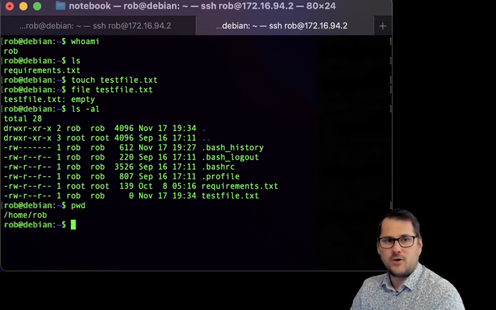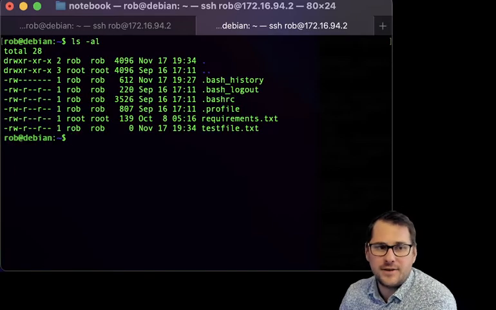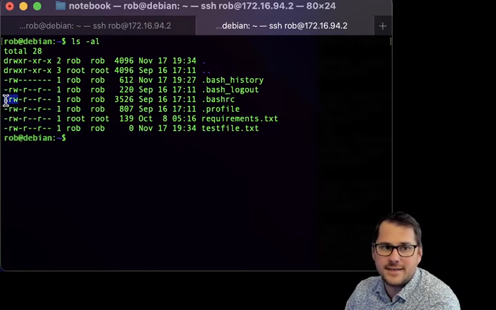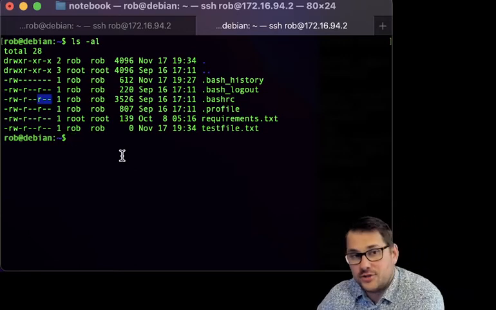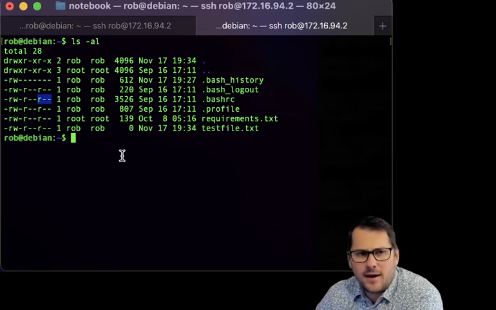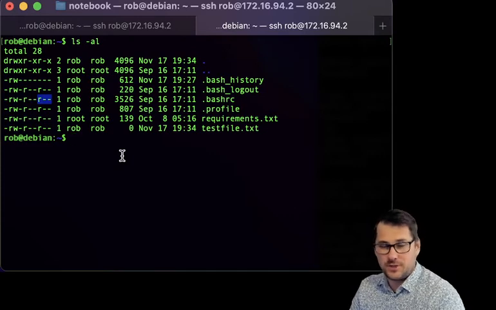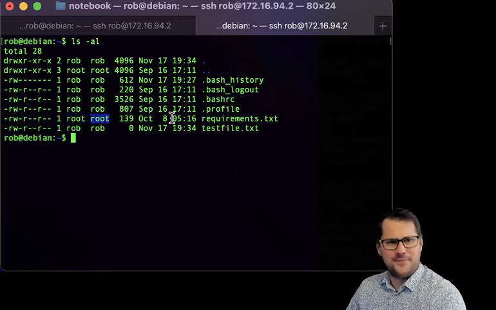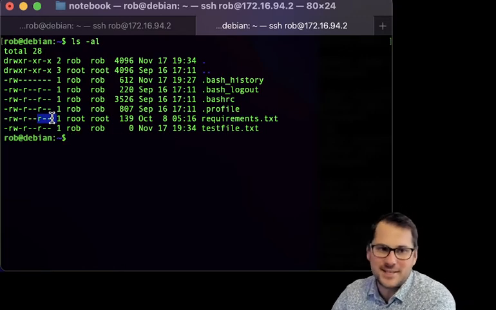So right here, /home/rob, and I'm going to clear, ls -al will give me the permissions. And remember that this is in the owner, the group, and then the everyone, or other, as they like to call it, format. And I can change permissions however I want. And I want to show actually how I might do this. And I could actually use chown too. So I can change things to be owned by different people. This is apparently owned by root. It's really interesting. But it's readable by me. So this will actually illustrate exactly what I want to show.